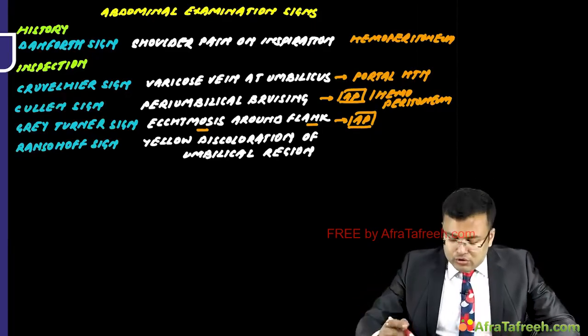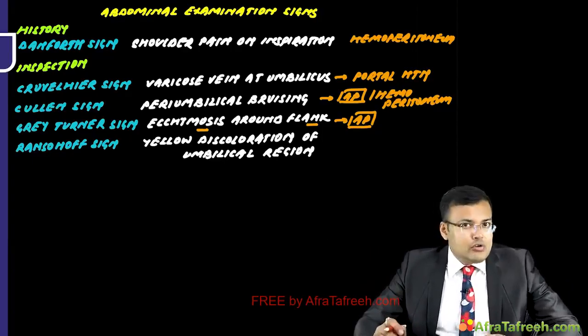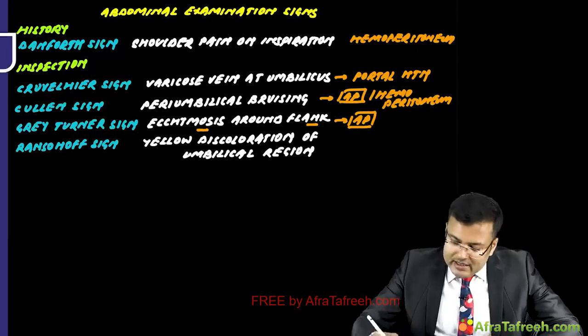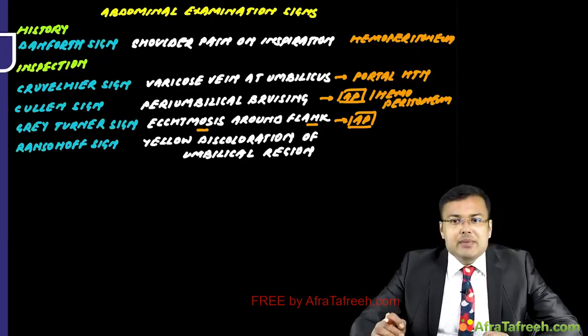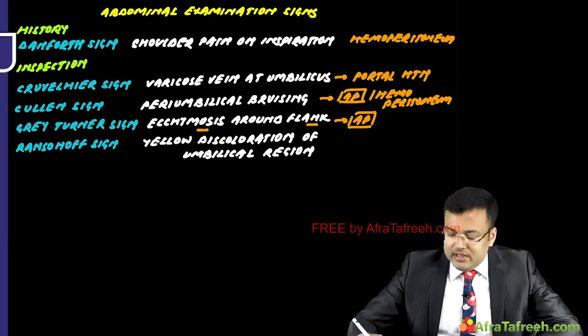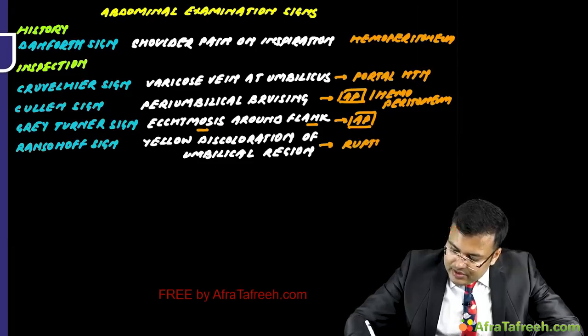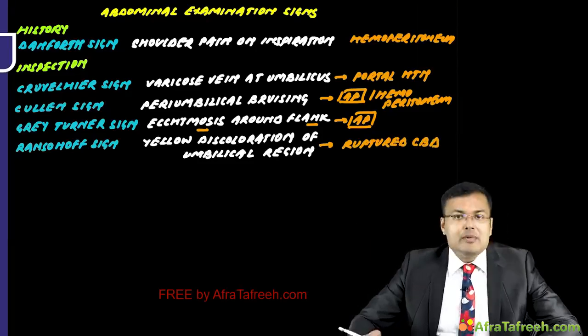Next is Ransohoff sign. What is this Ransohoff sign? There is yellow discoloration of the umbilical region. So why is there yellow discoloration of the umbilical region? Because of a ruptured CBD. It's because of a ruptured common bile duct.